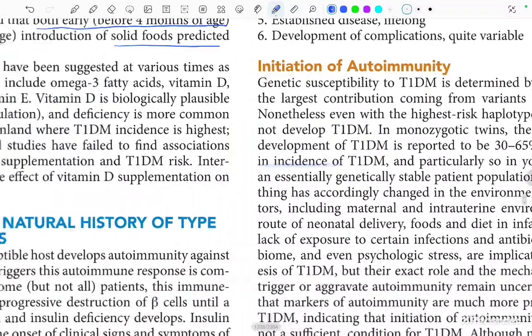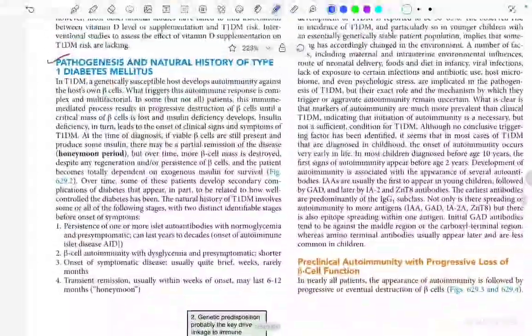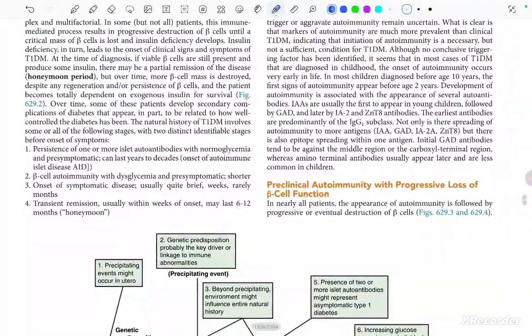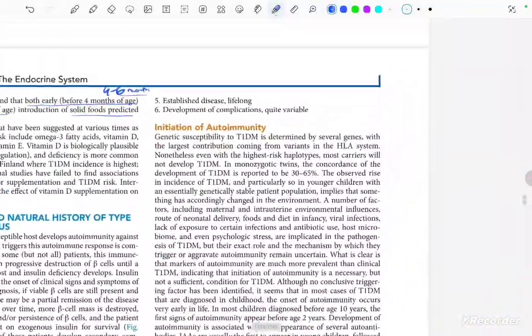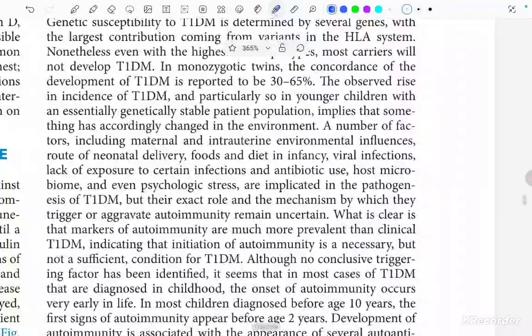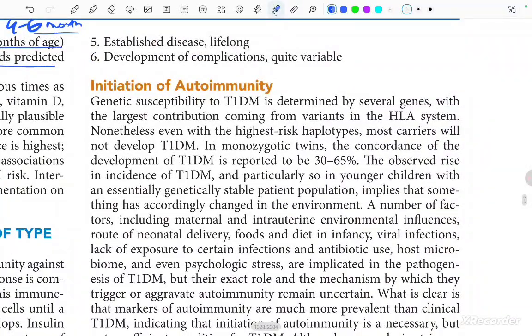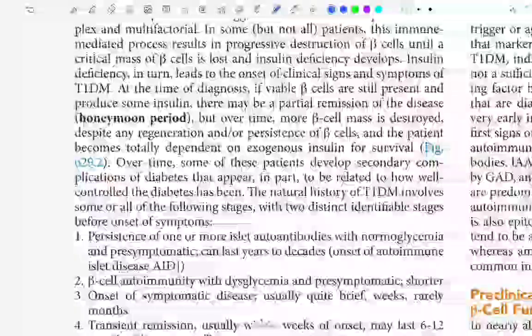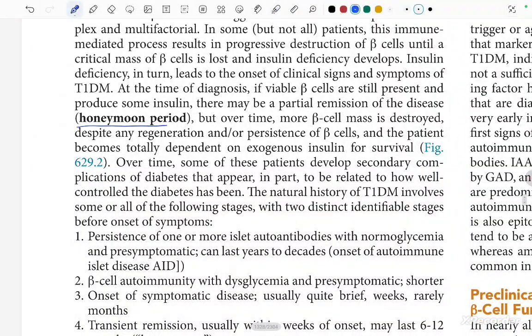So we read about the pathogenesis and the natural history of type 1 diabetes mellitus. Now let's move ahead and read about the initiation of autoimmunity. What was important in this paragraph was the term honeymoon period, when there is partial remission of the disease, and at the time of diagnosis some viable beta cells are still present, so they produce some insulin.